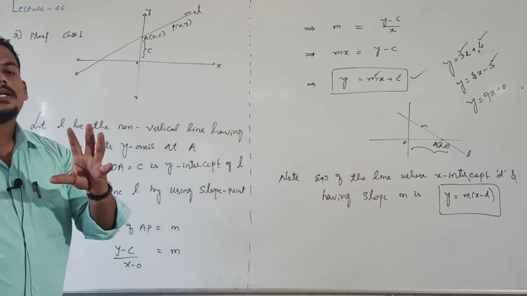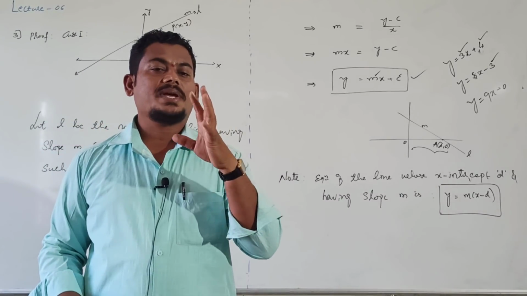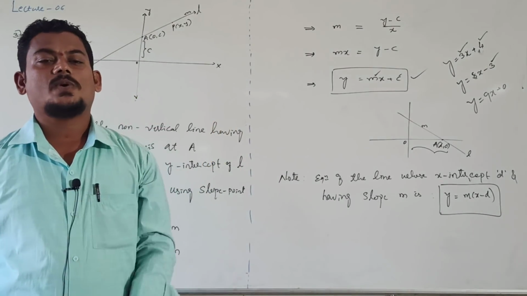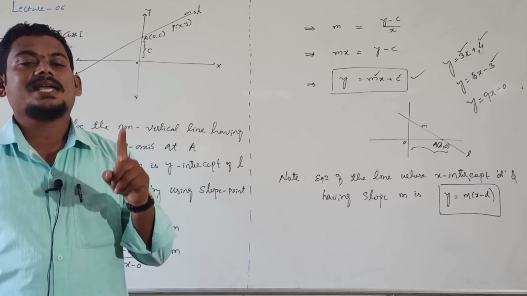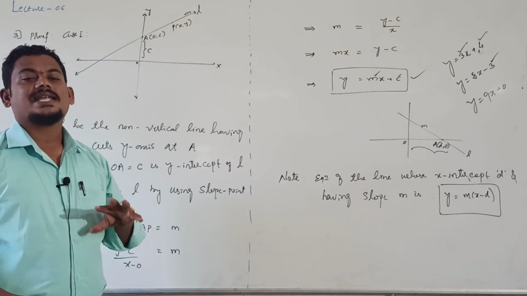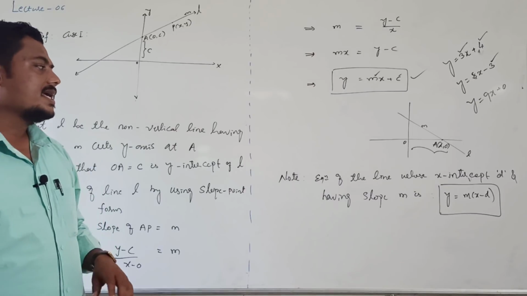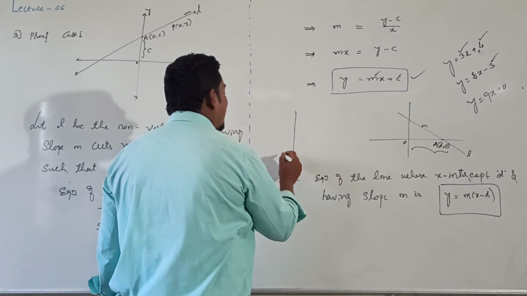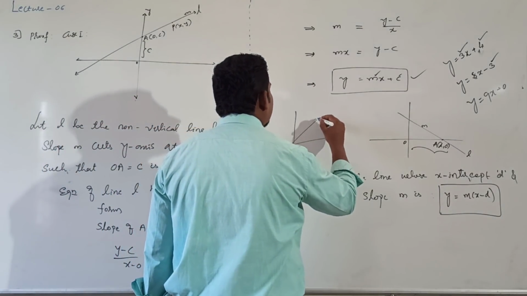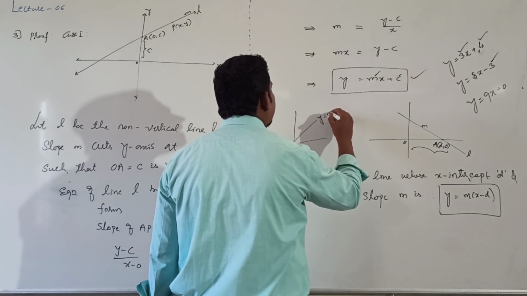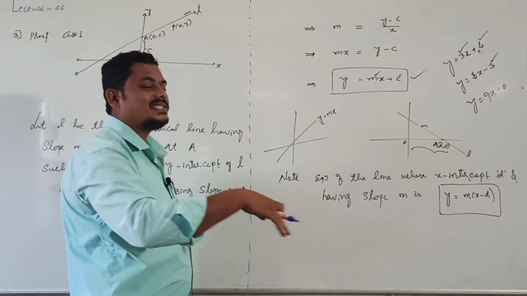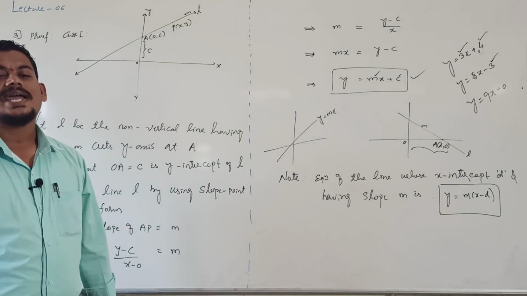Remember one point: if a straight line passes through the origin, then its constant term is 0, and the equation is y equal to mx. Y equals mx plus c means a straight line whose y intercept is c.